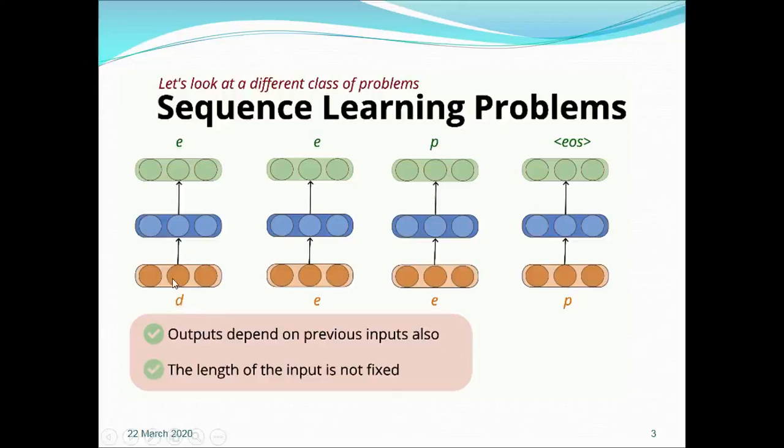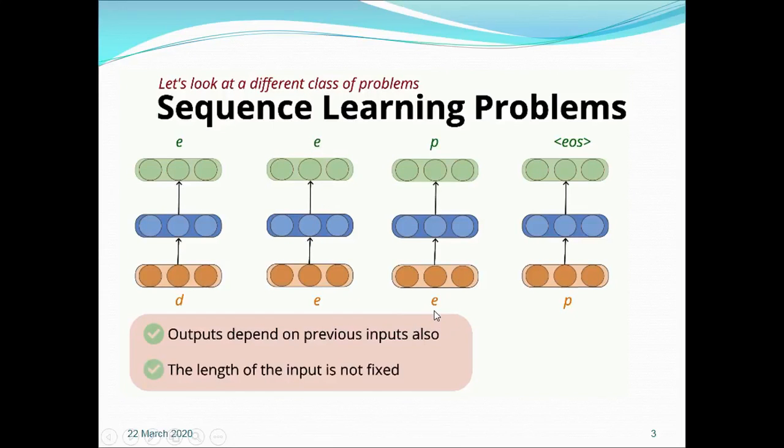In one type of sequence problem, we are looking for output at each step. Suppose you want to design a model where, when we type a single character, it predicts the next character. If I type D, it predicts E. When I type E, it predicts E again.